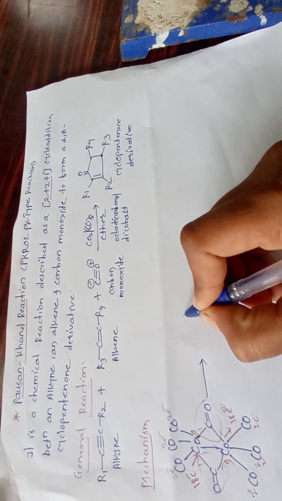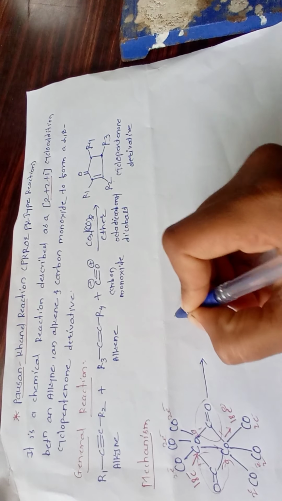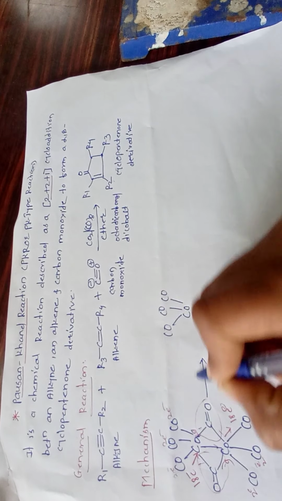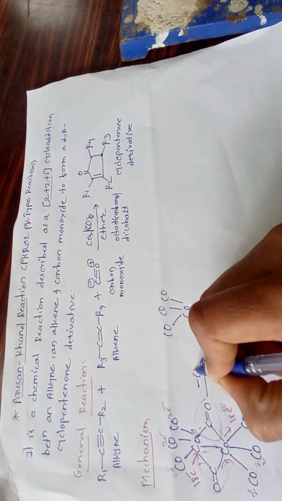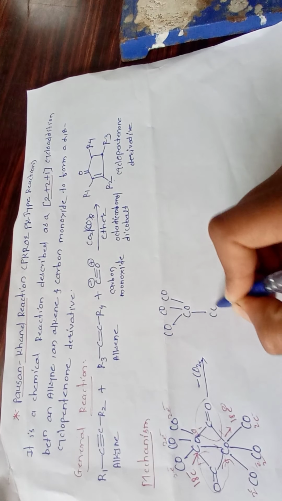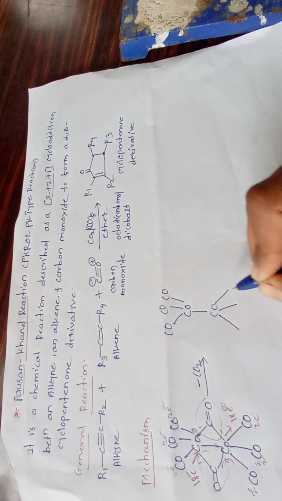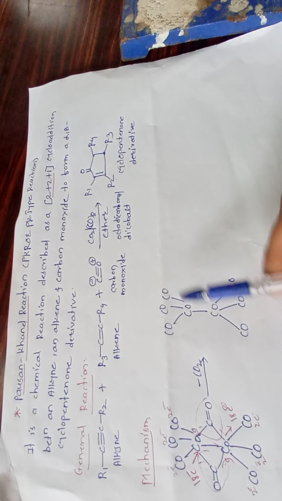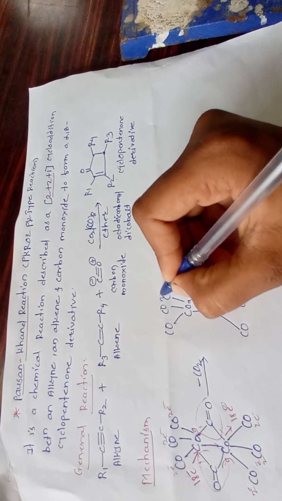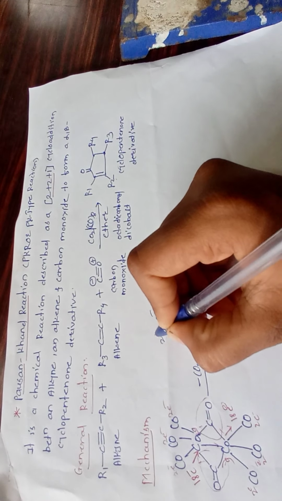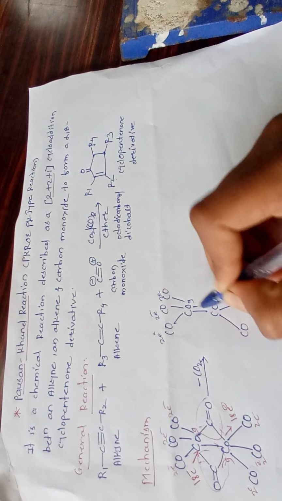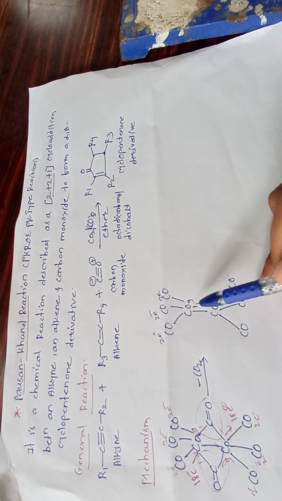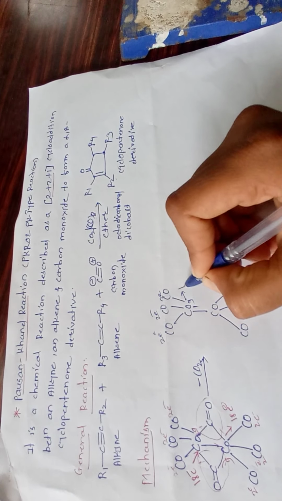See here, this carbonyl as it is, carbonyl as it is here, minus CO. Again this cobalt metal, here again and here again CO as it is. See here, this cobalt has 9 electrons, here again 2 electrons, 2 electrons, 2 electrons, and one for the cobalt metal bond. See here, 9, 10, 11, 12, 13, 14, 15 and 16. So each cobalt has 16 electrons.